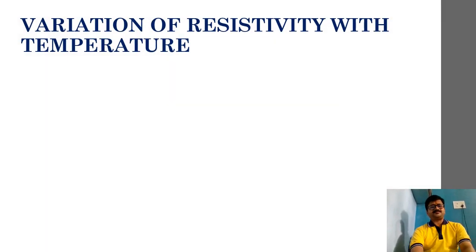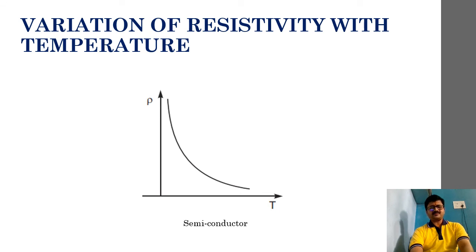Next part. In this part, we will be focusing majorly on the graph. Now in case of semiconductors, the resistivity and temperature graph shows a rectangular hyperbola.